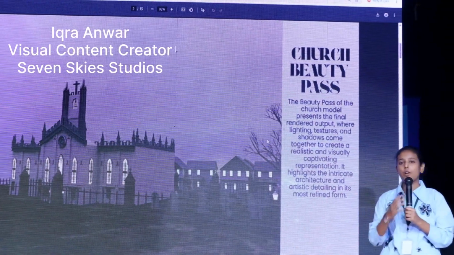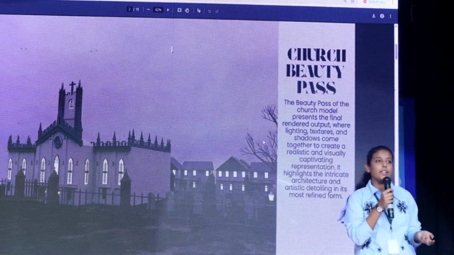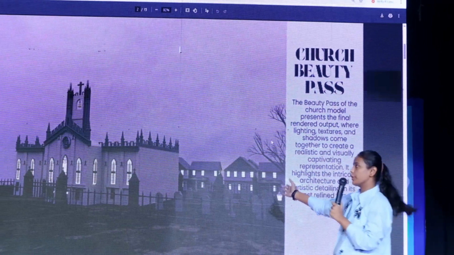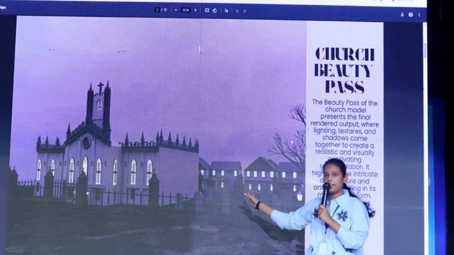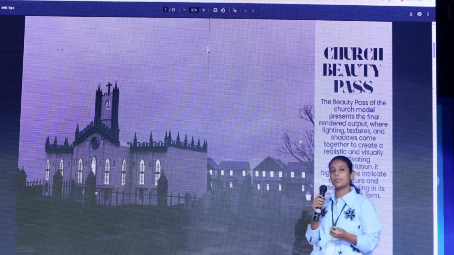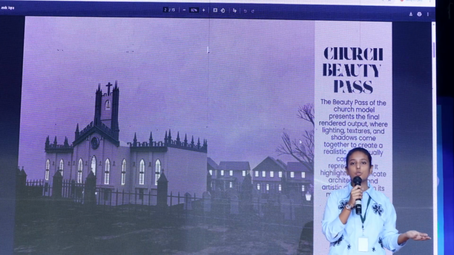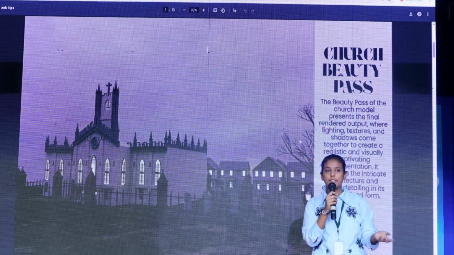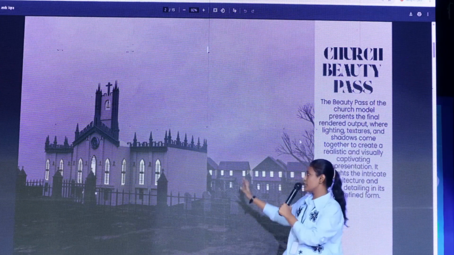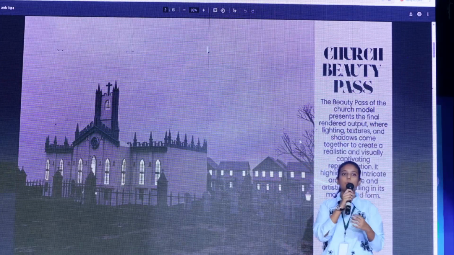My church model, which I created in Autodesk Maya. I chose to model a church because of its beautiful architecture, including towers, arches, and symmetrical designs. I started with basic shapes like cubes and cylinders, then used tools like extrude, bevel, insert and loop tool to add details. I also added outer elements like trees and fences to make the scene more beautiful.